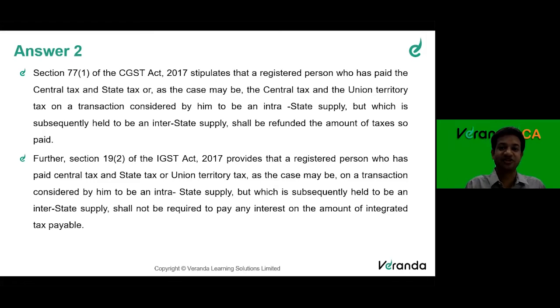Always write the explanation, the provision. Facts of the case, what the provision says, what the law says, right? Then you analyze and conclude that, based on the provision and the facts of the case, this is the analysis and my conclusion. So please give steps to get the marks. You might know the answer, but please try to get the entire marks. So give steps, write the provision, then conclude your answer, right?